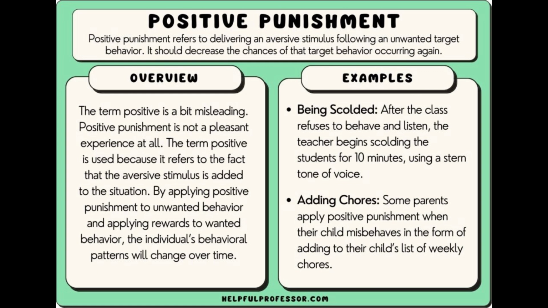In the examples provided on the right side of the slide, there is positive punishment being applied. Since the class did not want to behave or listen, the teacher gave them a lecture with a stern voice, implying that they are in trouble. Being scolded was the positive punishment. In the next example, chores were added to the child's list due to them misbehaving. Adding those chores acts as the positive punishment.